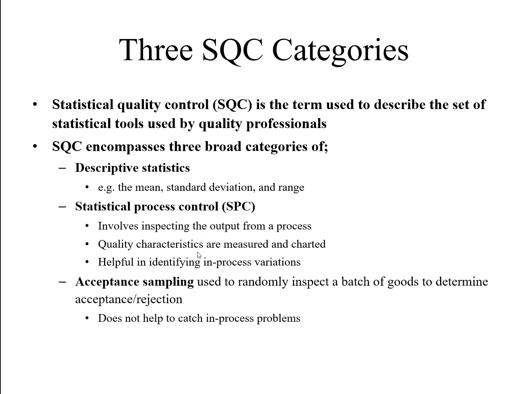So basically statistical process control helps us identify which observations are out of the boundary, and on the basis of that, we will decide that these observations are outside the boundary. So we need to rethink, redesign, and reprocess the whole process in order to bring those observations which are outside the boundary back into the feasible region. Acceptance sampling is used to randomly inspect a batch of goods to determine acceptance or rejection.